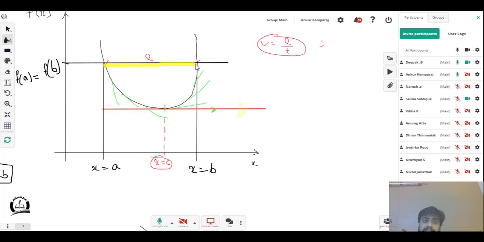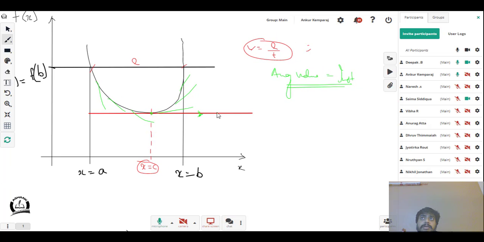Now my overall answer is this velocity. This is what I otherwise also call average velocity, simply displacement over time. When is my average value equal to my instantaneous value? At that position, the average value is equal to the instantaneous value. That is what Rolle's theorem will give me.